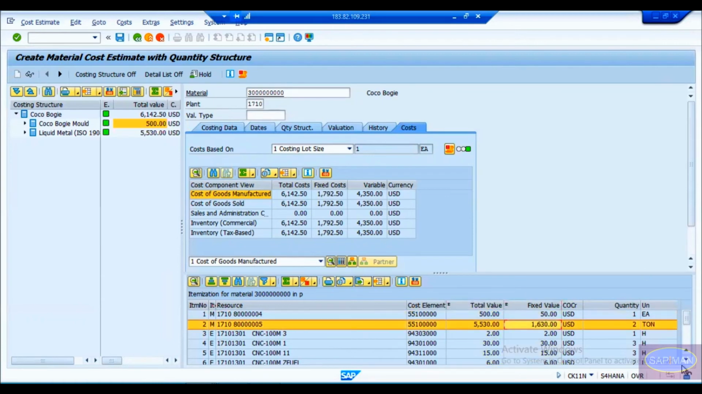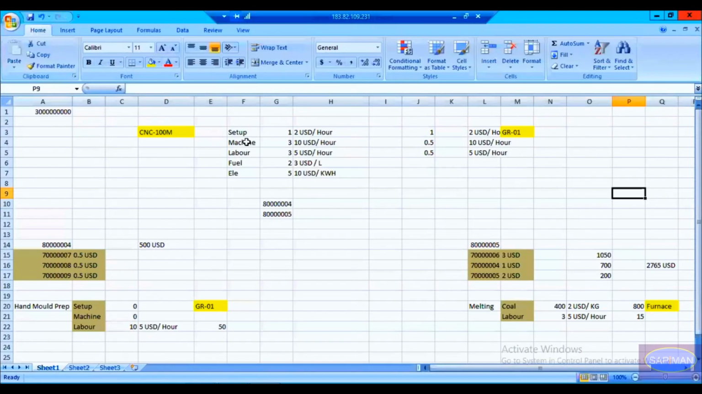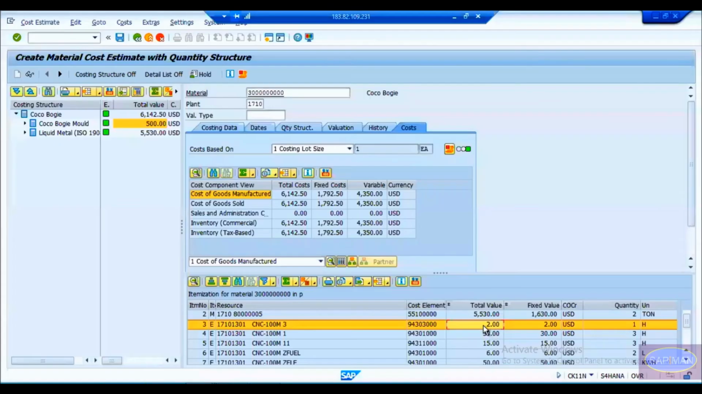Now if you look into this operation cost here for the CNC machine, in the CNC machine we are doing the cutting. First of all, in the cutting, what is our activity? You see here setup, machine, labor, fuel, and these are my costing parameters. So it is 1 hour of setup at $2 per hour. It means 2 USD only. You can see that 1 hour is equal to 2 USD because it is maintained as 2 USD.